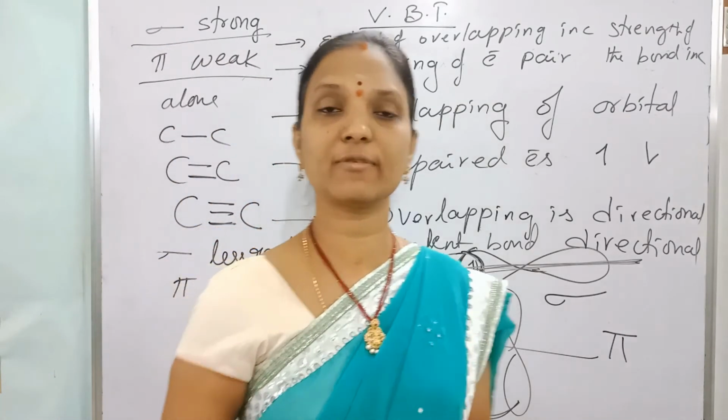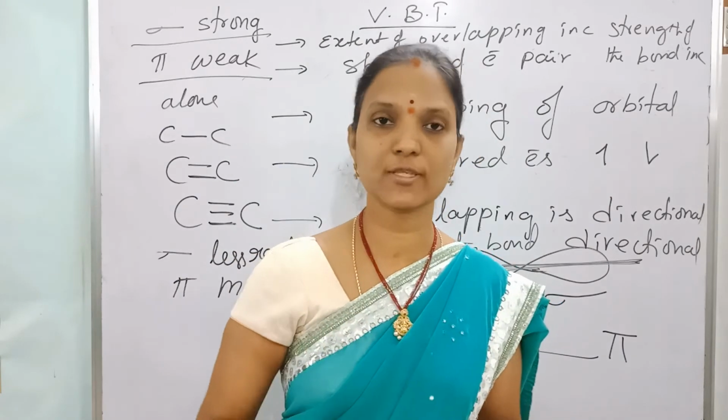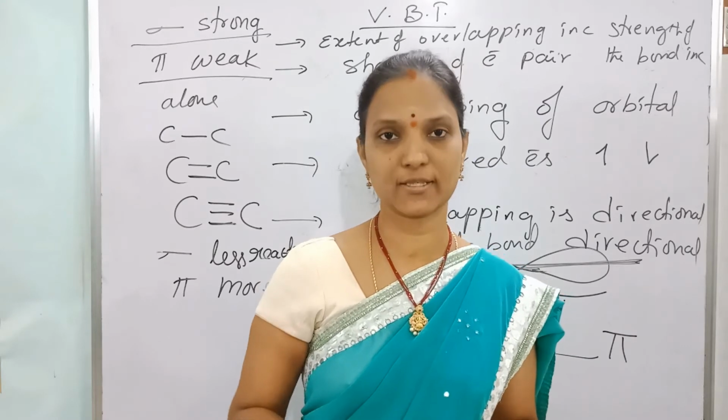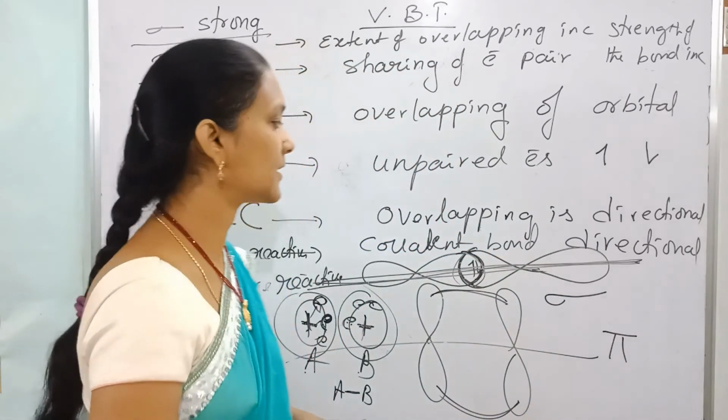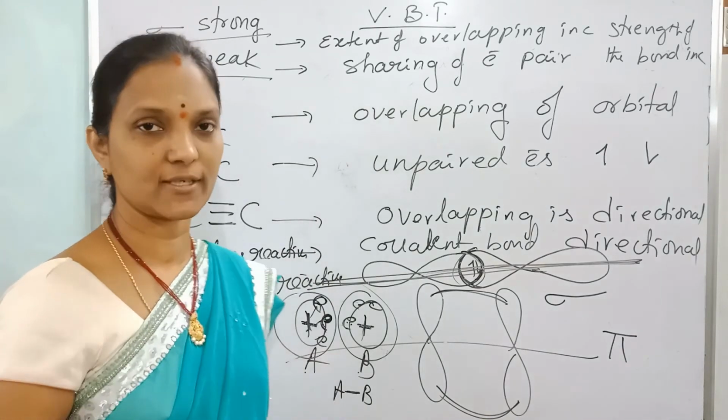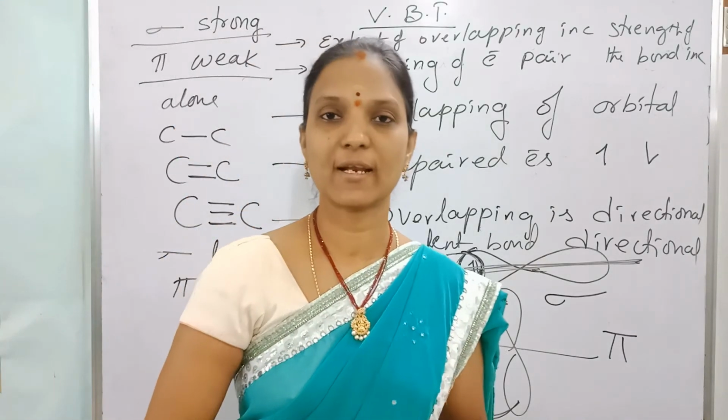Because during the formation of a chemical bond, the statement that there are only attractive forces is wrong. That option is wrong. Attractive forces and repulsive forces are balanced, then formation of a chemical bond takes place. Anyhow, these are the postulates of VB theory. This is about the valence bond theory.